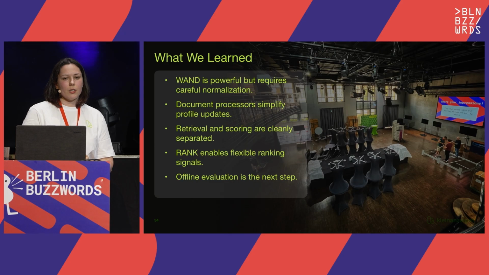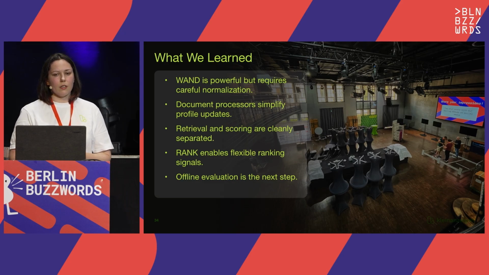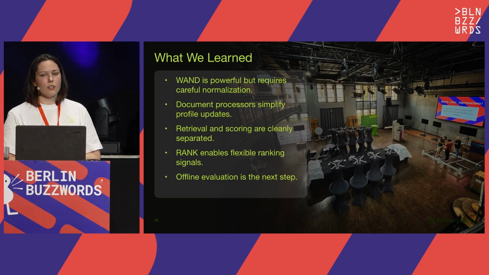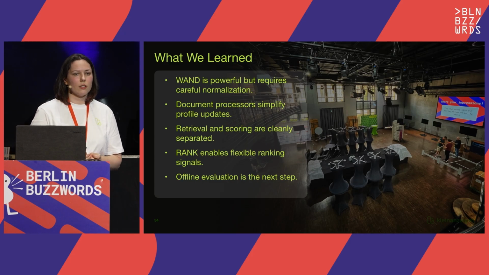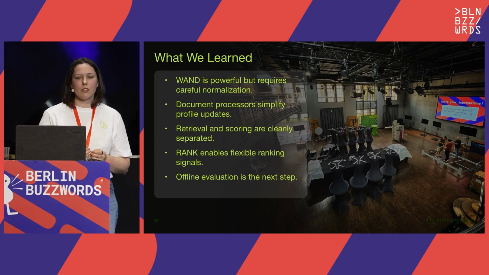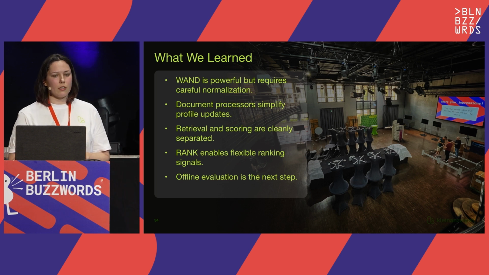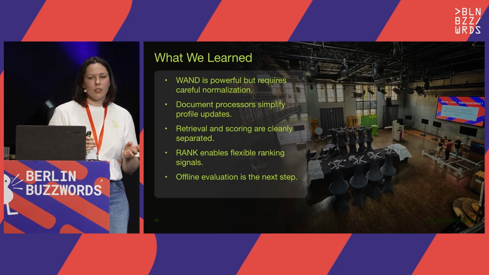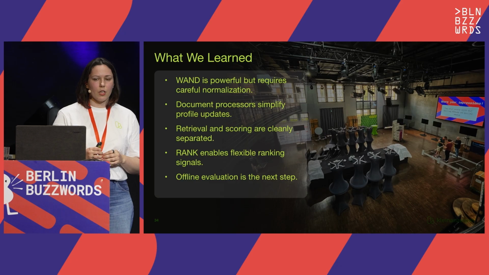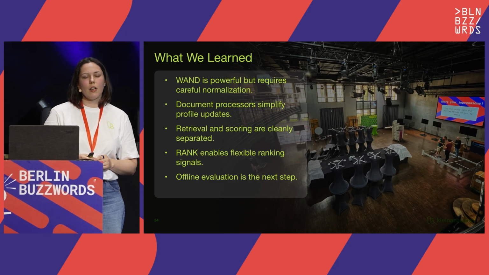Also, Vespa changed our thinking about retrieval and scoring. Previously we were working with Elasticsearch, and there it more or less happens at the same stage, but in Vespa these stages are separated: you first retrieve items, then you rank them.